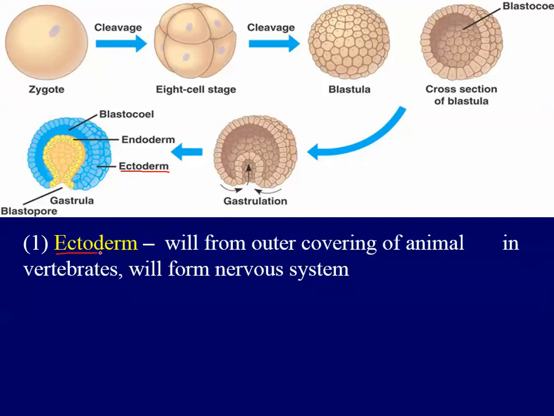And this virtually happens in all animals' development. They will form the outer covering of the animal. And again, as this says, in human animals it will form the nervous system.